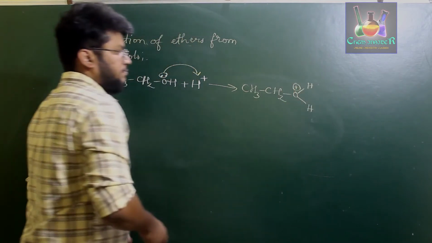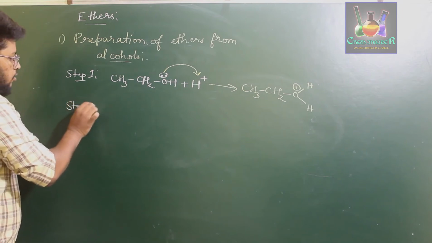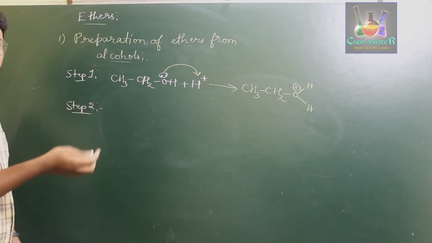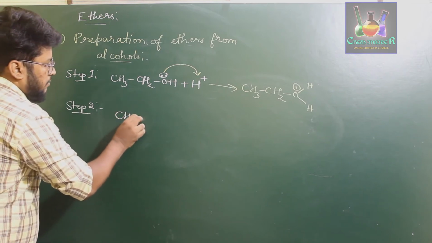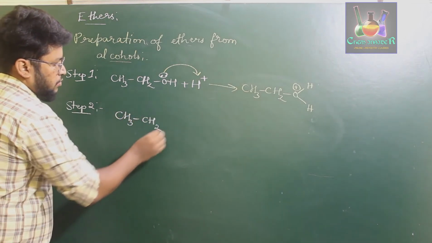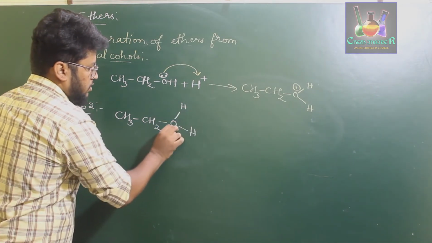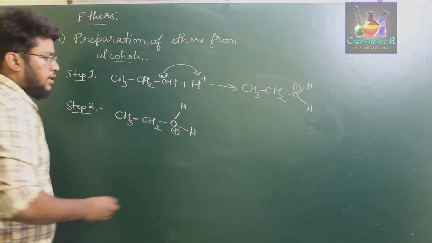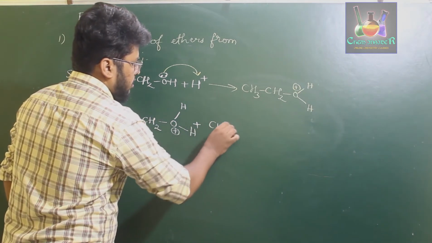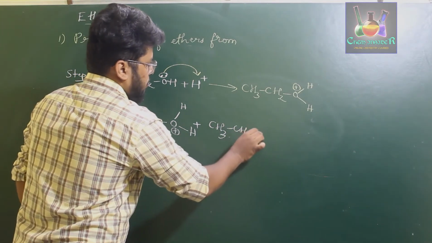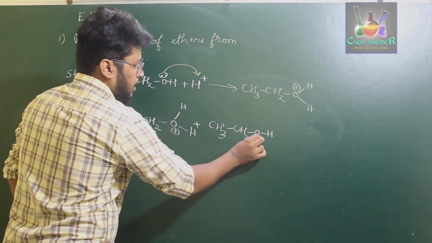In step 2, the protonated alcohol is attacked by one more alcohol molecule, that is CH3CH2OH, which has a lone pair of electrons.